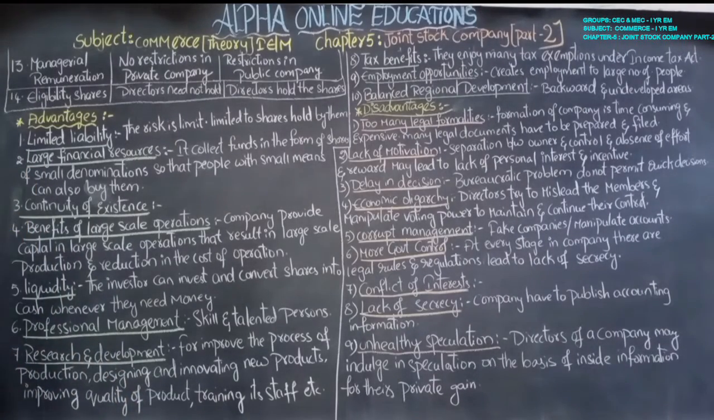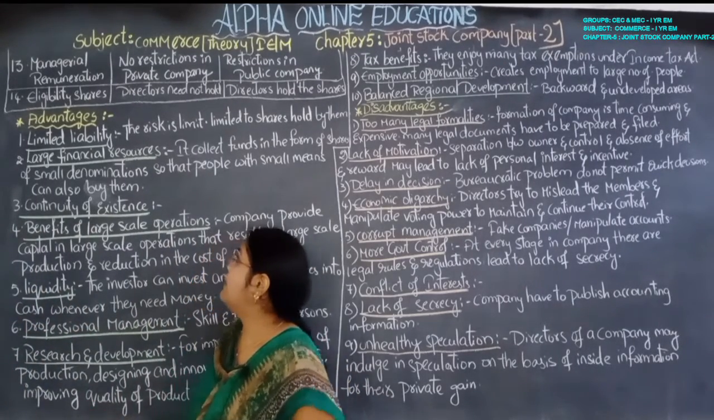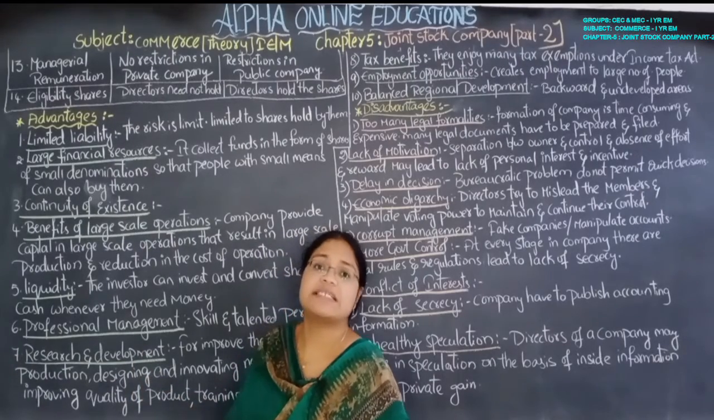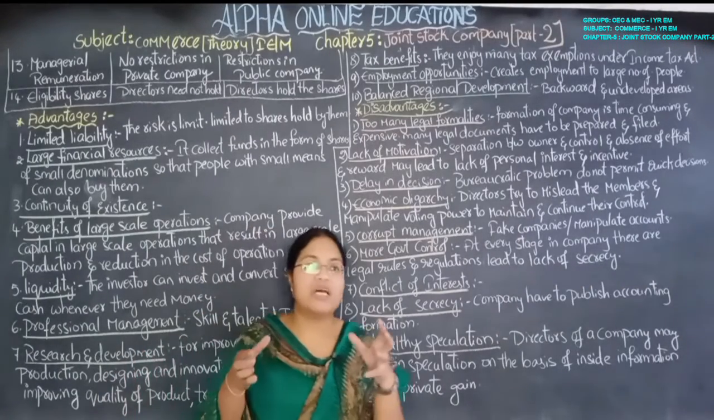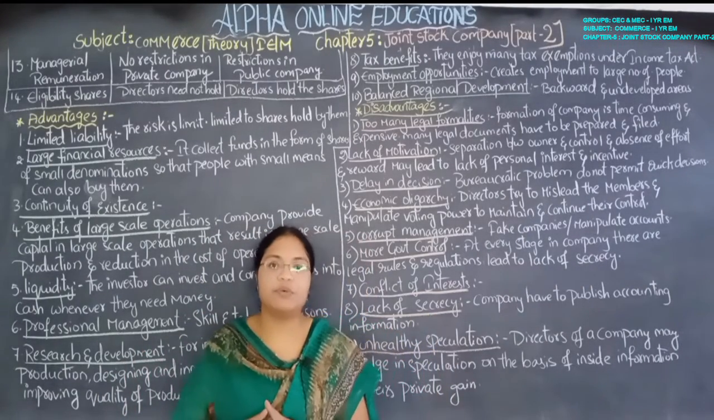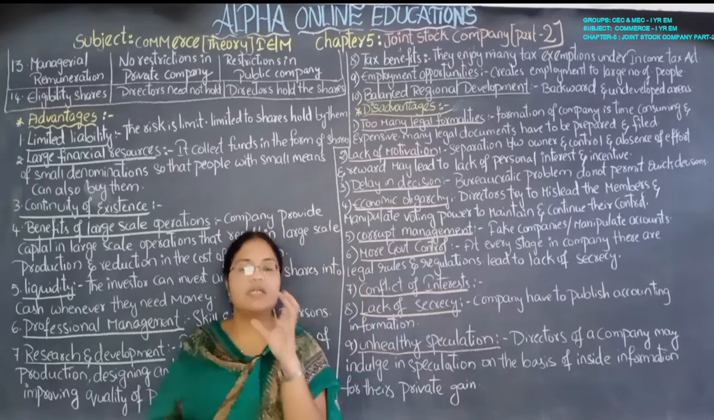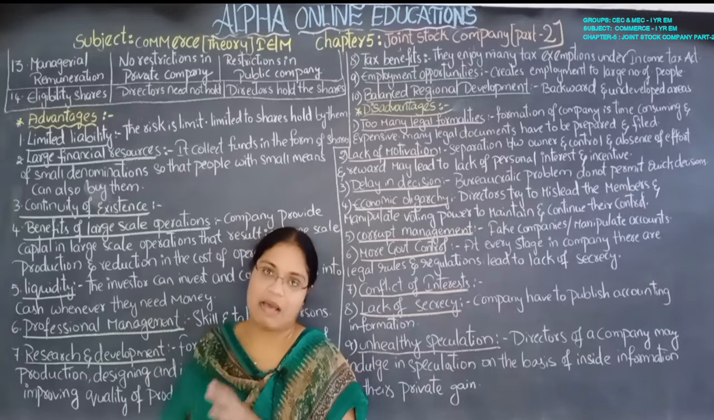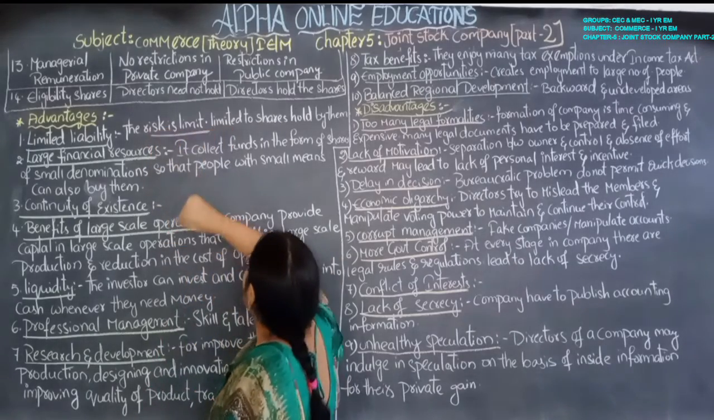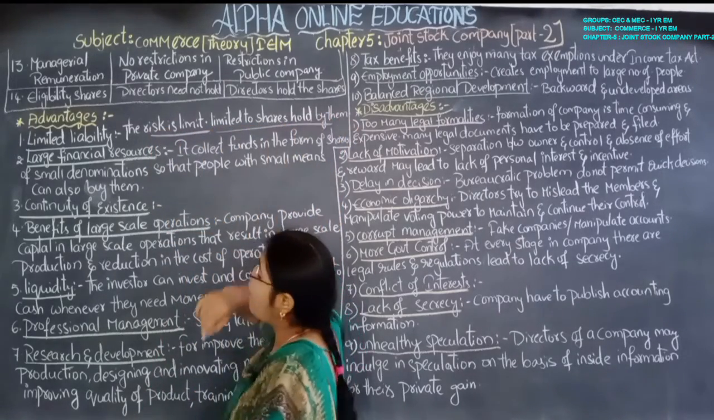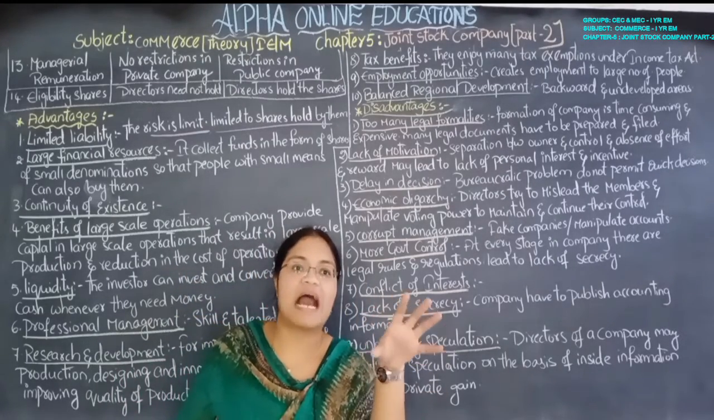Now let us discuss the advantages of the joint stock company. The first advantage is limited liability. The liability is limited up to the capital they have contributed, or up to the shares they hold. The risk is also limited to the shares held by them. Whatever shares they hold, up to that only they have to pay.